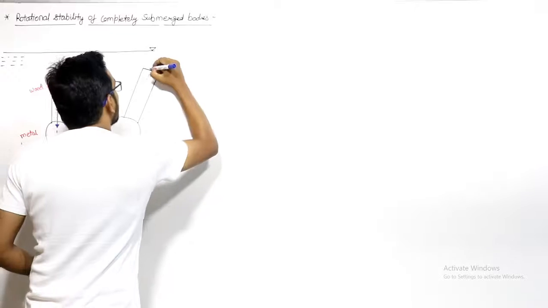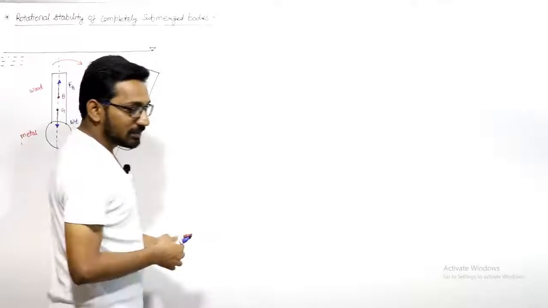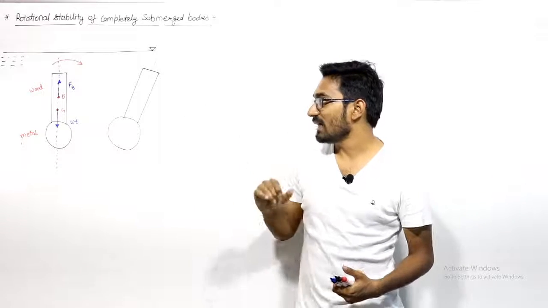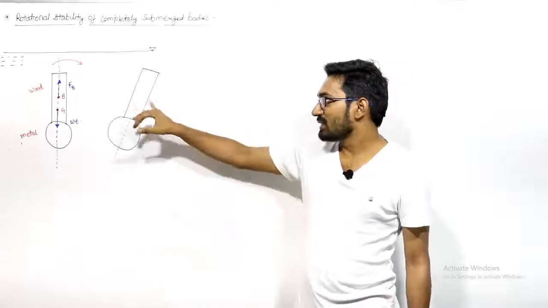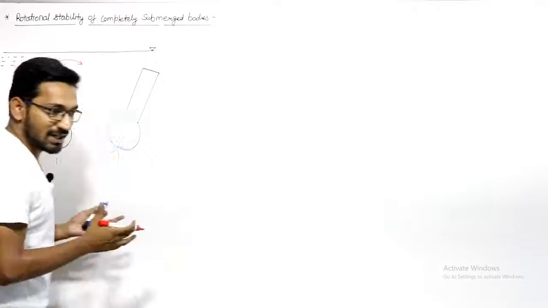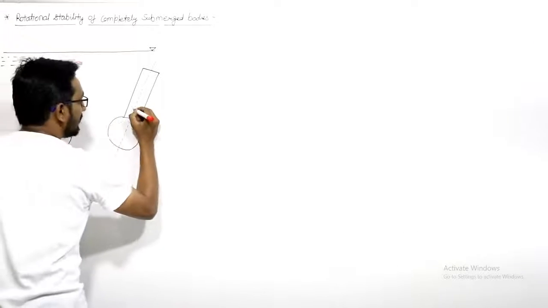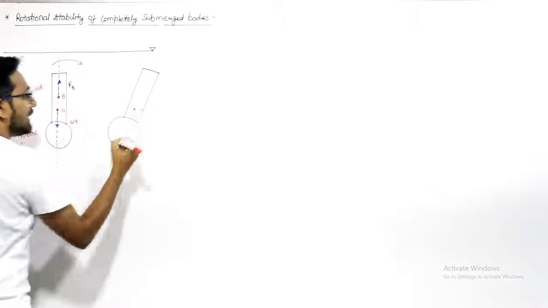Now, one thing you should appreciate is that when a body is completely submerged, there should not be any change in the center of gravity and the center of buoyancy. Why? First of all, the center of gravity will remain the same, right? The body is the same, you do not remove any weight from the body, and the shape is the same. So the center of gravity will be here only.